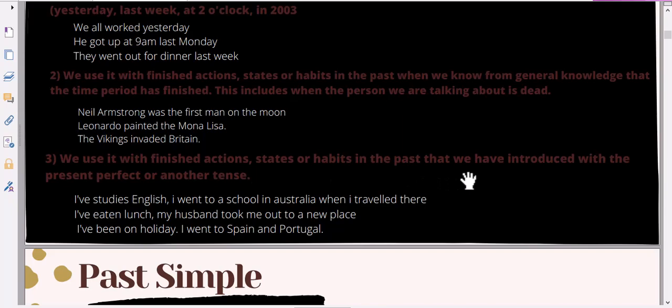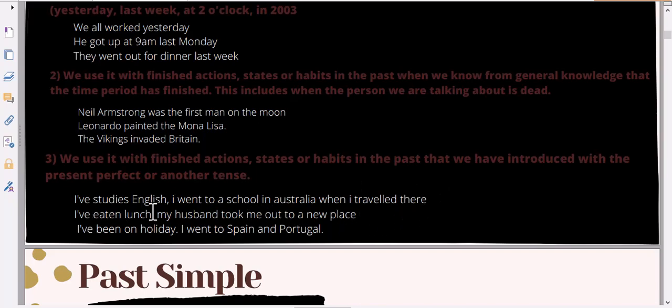And the second usage we have here, let's focus also on the last one here. But here, if you notice, we are combining the past simple and the present perfect. This is like a small example to know when to use both of them. So I have studied English and I went to school in Australia when I traveled there.